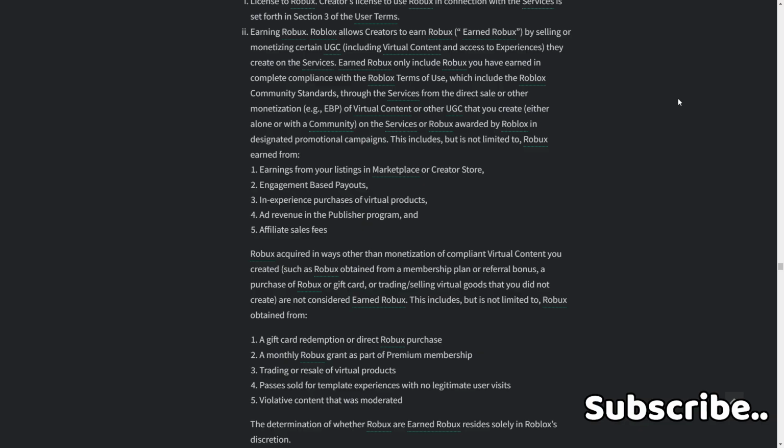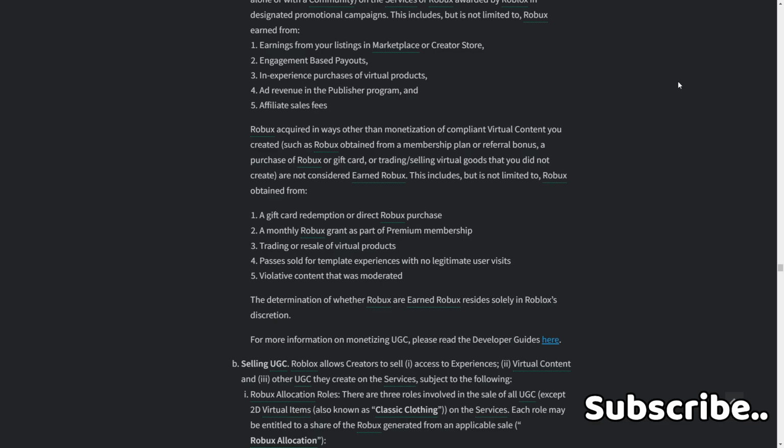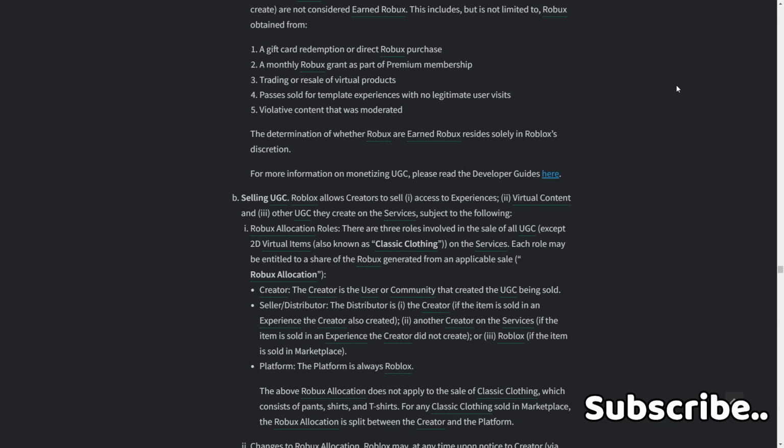This includes, but is not limited to, Robux obtained from a gift card, redemption, or direct Robux purchase, a monthly Robux grant as part of a premium membership, trading and resale of virtual products, passes sold for template experiences with no legitimate user visits, violative content that was moderated. Determination of whether Robux are earned resides solely in Roblox's discretion. For more information on monetizing UGC, please read the development guides here.